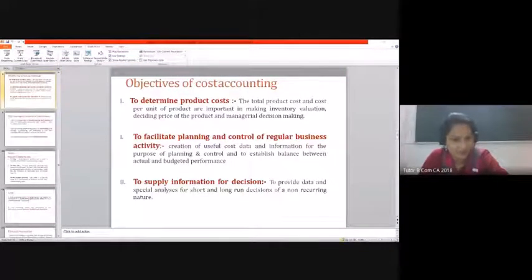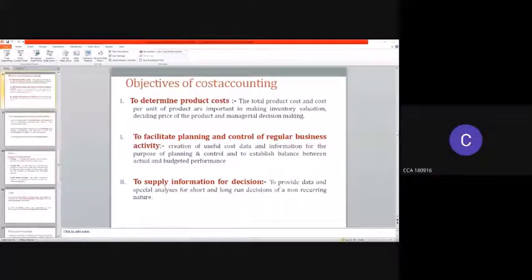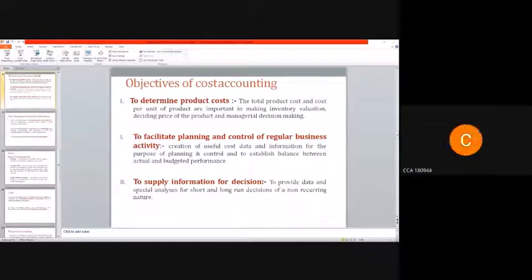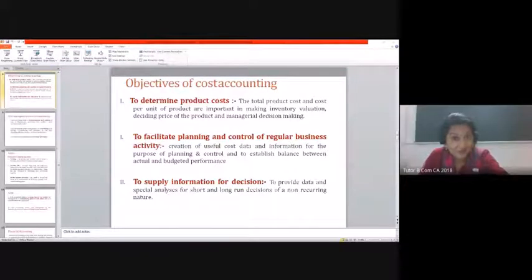Then little more. What is your name? Sharon. Okay, Sharon. Then little more. Profit depends on the situation. When you're putting more cost, automatically your profit expectation would be high. Can someone tell me something?